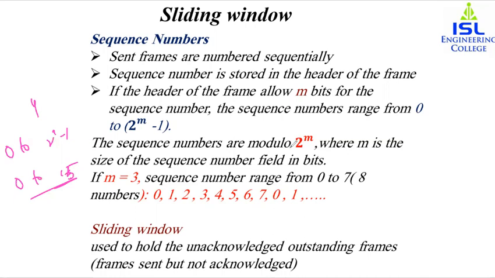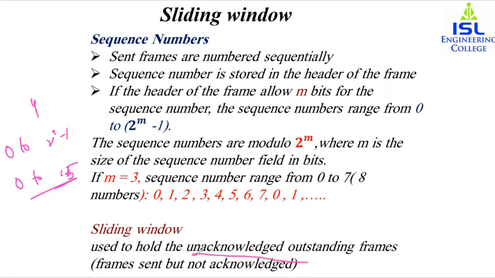The sequence numbers are modulo 2 power m, where m is the size of the sequence number field in bits. If m is 3, then the sequence numbers range from 0 to 2 power 3 minus 1, which is 8 minus 1, 7. So 0, 1, 2, 3, 4, 5, 6, 7. Then again it will start from 0, 1. Now the sliding window is used to hold the unacknowledged, outstanding frames which are sent.